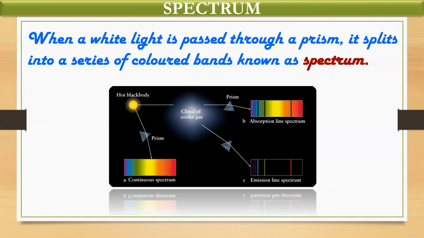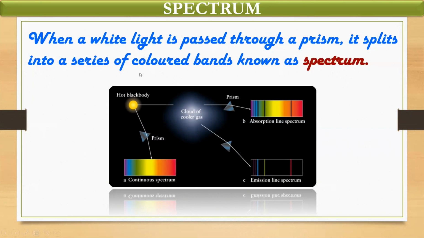Now, this band of seven colors you can even observe in the sky during the rainy season on the opposite side, in the form of a rainbow. Even on the roadside you can observe it if some oily droplets are there in the water. Fine. So what is a spectrum?